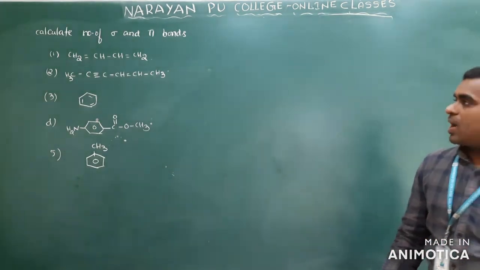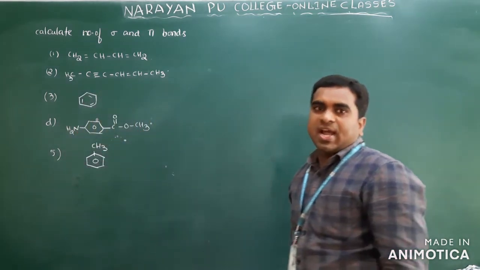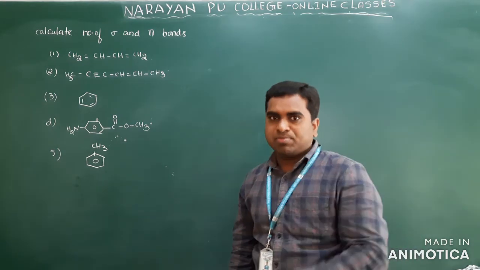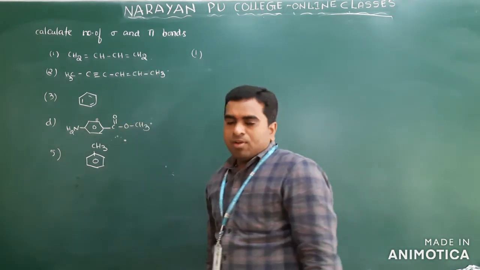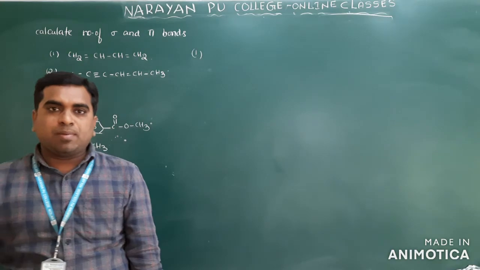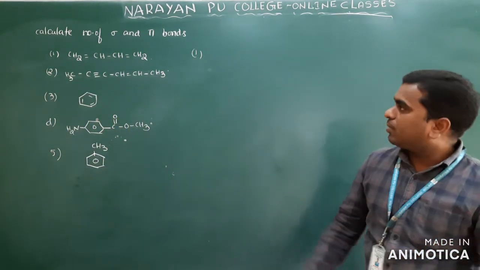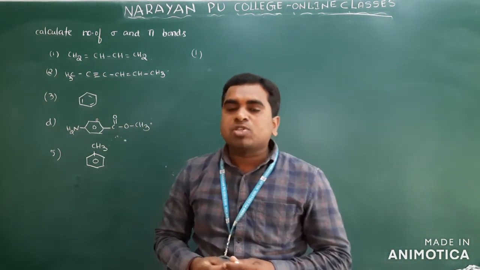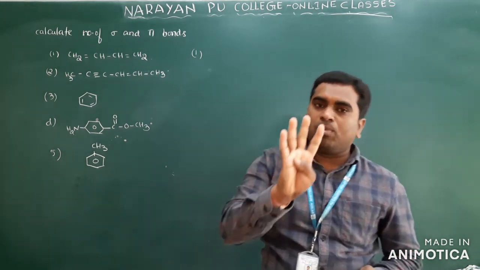So these are some compounds they will give, and you have to identify the number of sigma bonds and pi bonds. Clear? This is an important question in the PU examination, sometimes they ask it. Whenever you want to calculate the sigma and pi bonds, first you have to write the structure of the compound clearly. Clear? Now here, carbon forms how many bonds? Carbon's covalency is 4, so it will form 4 bonds.